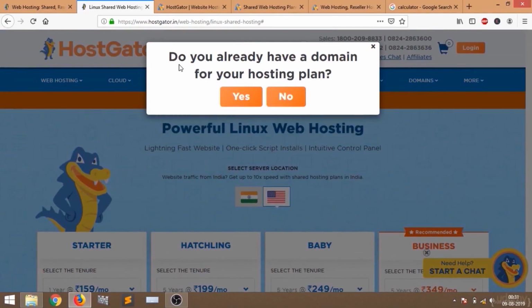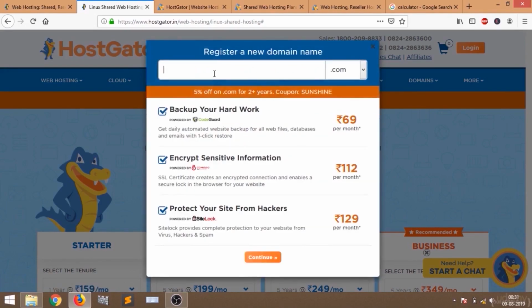Okay, so now they are asking me, do you already have a domain for your hosting plan? I do not have a domain. I'm going to buy a domain altogether, so I'll click no. Here I have to register my domain.